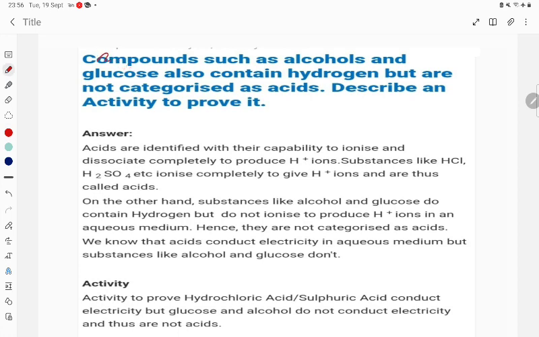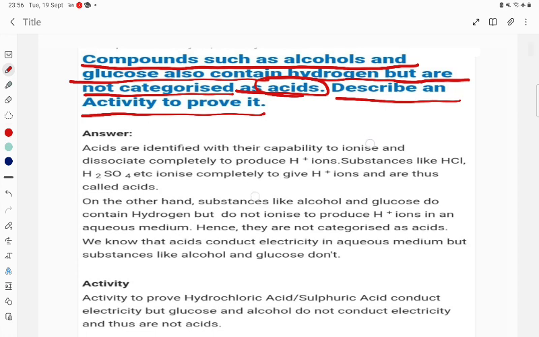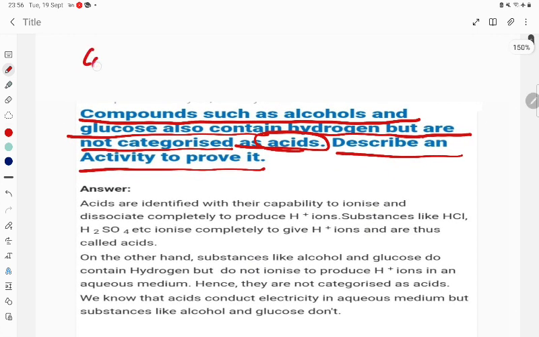What is the topic here? Activity based problem. Compounds such as alcohols and glucose also contain hydrogen but are not categorized as acids. Describe an activity to prove it. How can you say that even though the glucose and the alcohol have hydrogen, they are not considered to be acid? If you see the glucose formula C6H12O6 and alcohol formula C2H5OH.